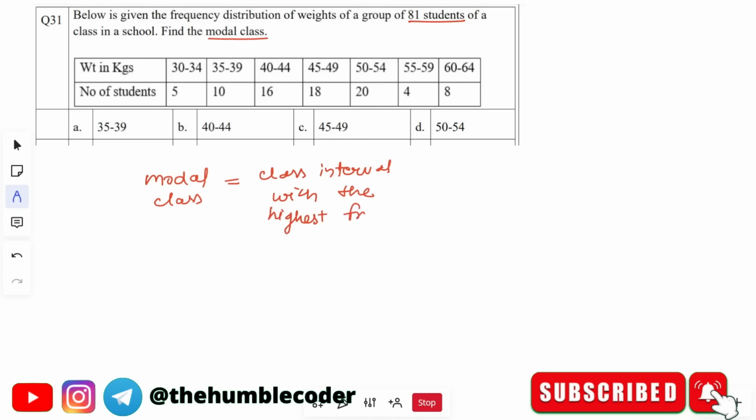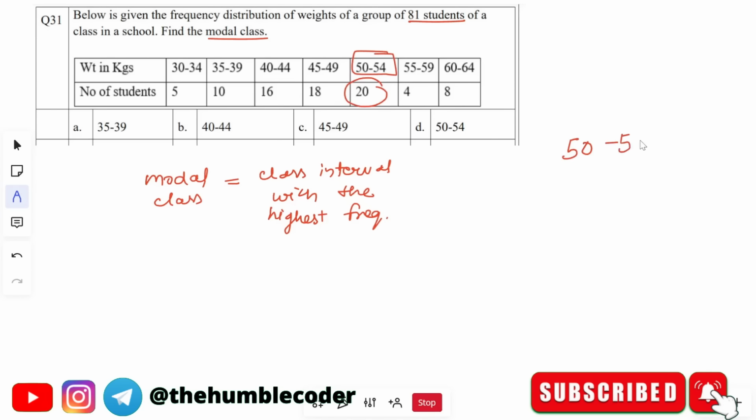If you remember this, then any question on model class, you can do it easily. So model class is what? It is the class interval with the highest frequency. Now see, frequency is what? Frequency is the number of students in our case, right? So let's see which is the highest frequency, which means the highest number is 20. So in this one, it's the interval we have to take. So the answer for this one is going to be 50 to 54, right?